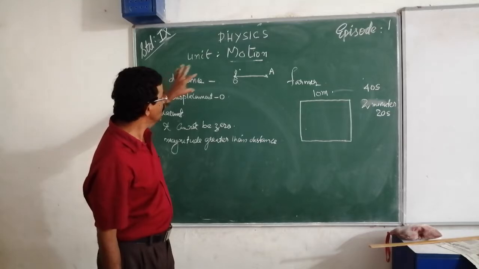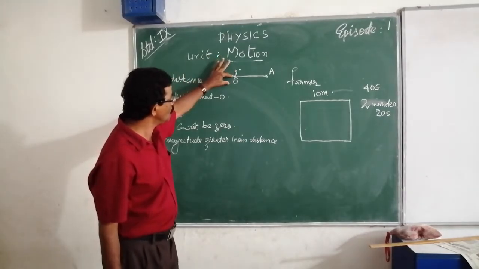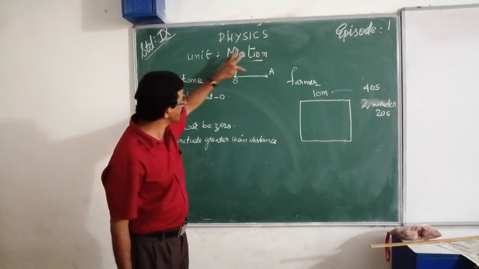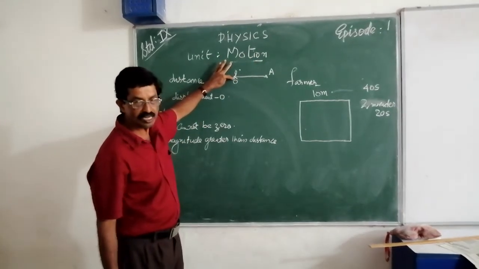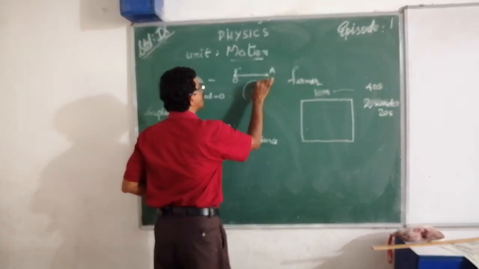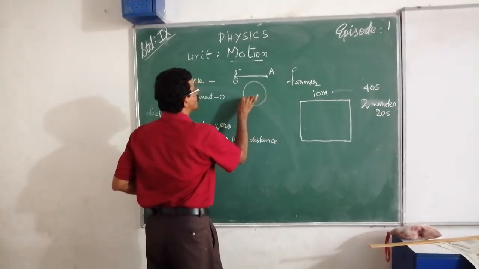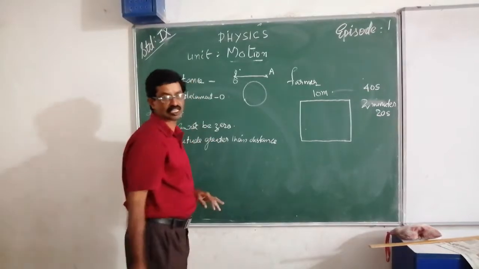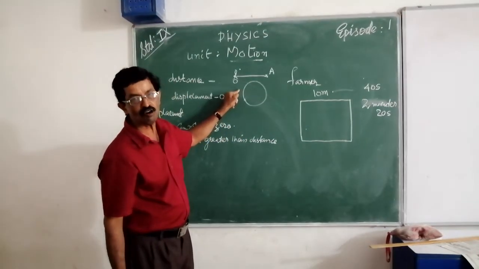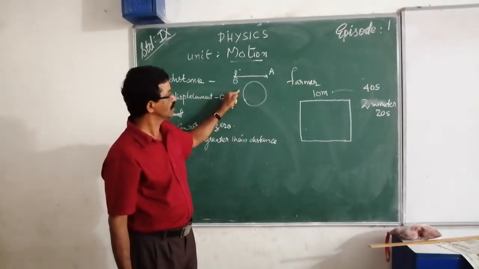For example, a body starts from O, travels to A, then again returns to O. Or otherwise, a body travels a circular path and again returns to its starting point. In that case also there is distance but no displacement.